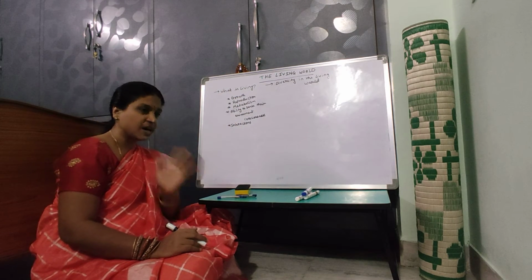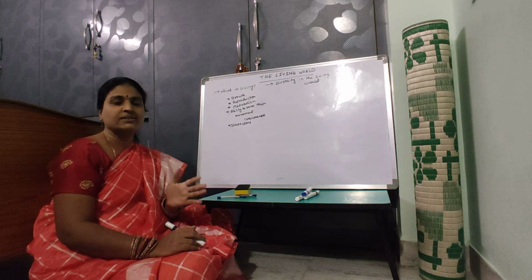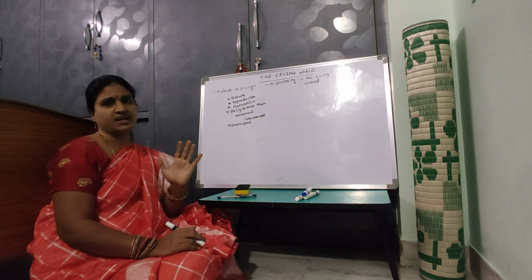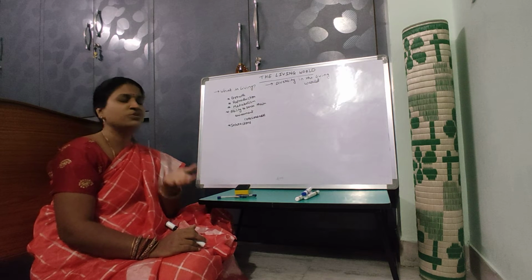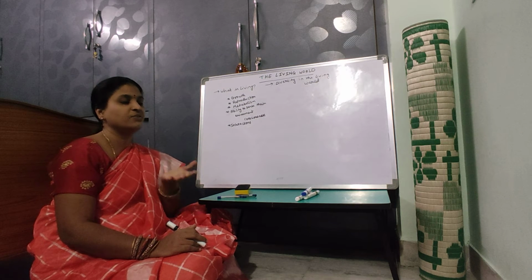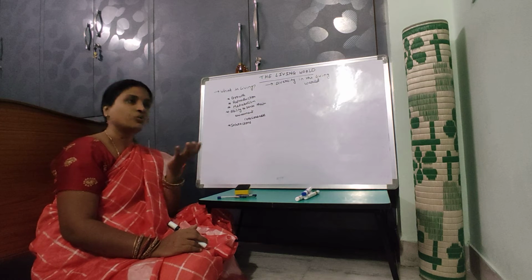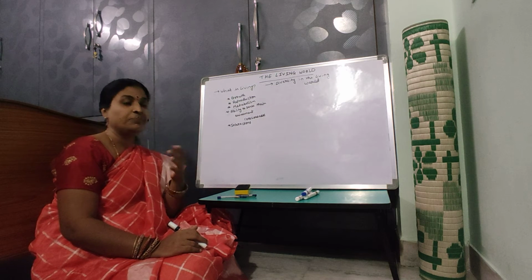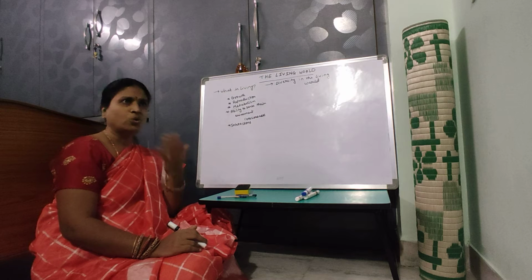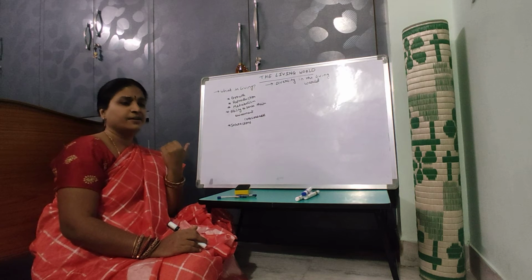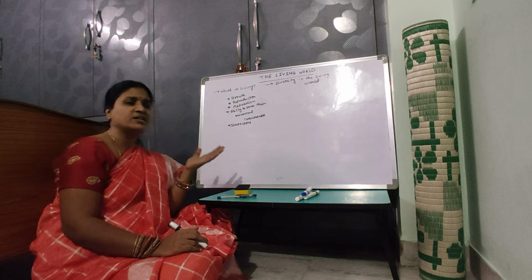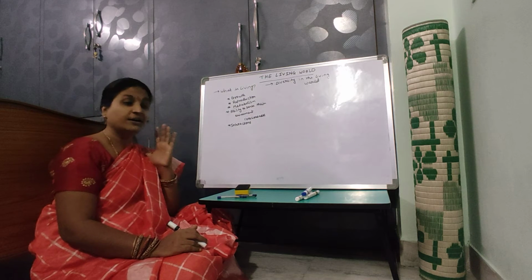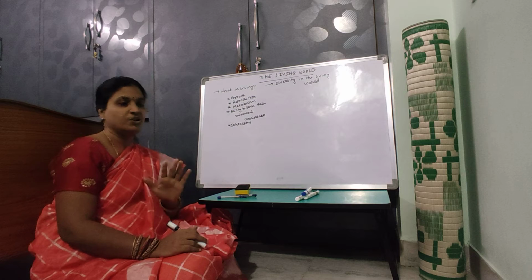To say that an organism is living, certain characteristics are there. If I pose the question, how can you say an organism is living? The first and foremost answer will be growth. Growth, reproduction, replicating, sensing the environment are all characteristic features of living organisms.